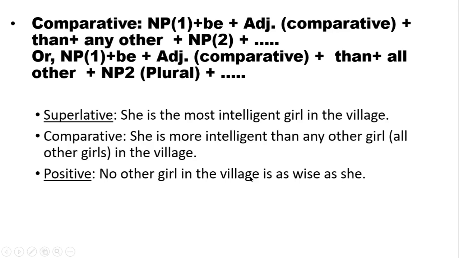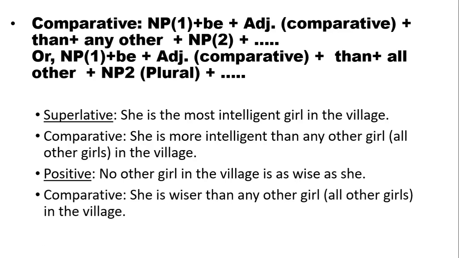And if we want to go for the second structure, then we will write down all other girls in the village. So the correct answer is she is wiser than any other girl or all other girls in the village. She is wiser than any other girl in the village. She is wiser than all other girls in the village. Dear boys, are you clear about this rule? Yes, I hope that you are very clear about this rule, and it's very easy.